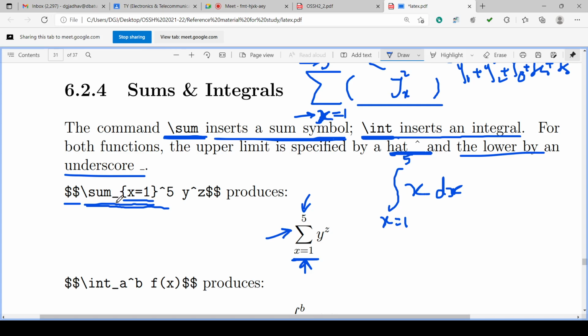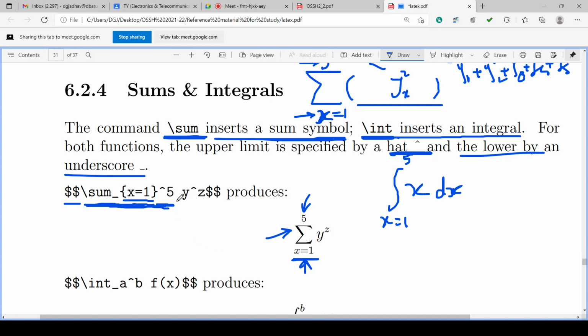And the lower limit is assigned by underscore, and continuing from this there is a hat 5. So \sum_{x=1}^5: underscore indicates x equal to 1 as the lower limit, hat indicates 5 as the upper limit, and \sum generates this symbol.